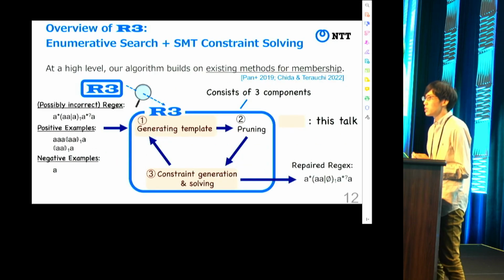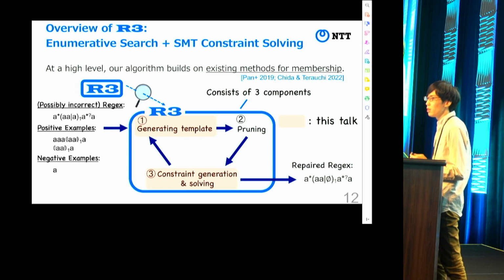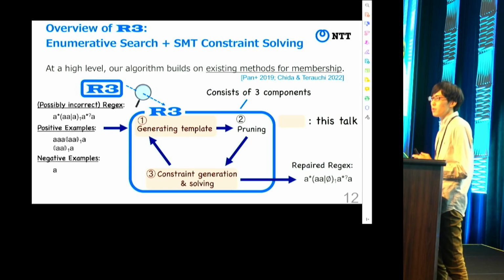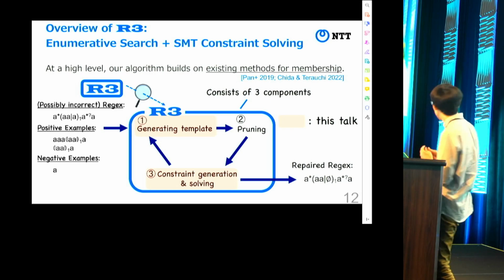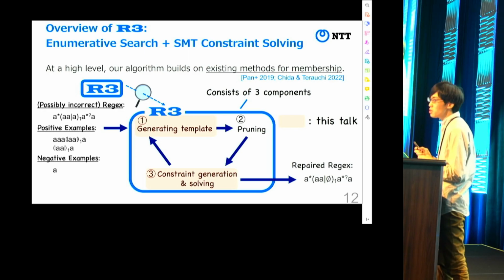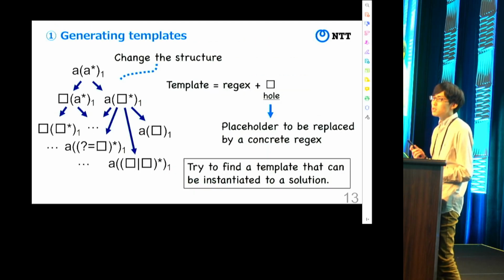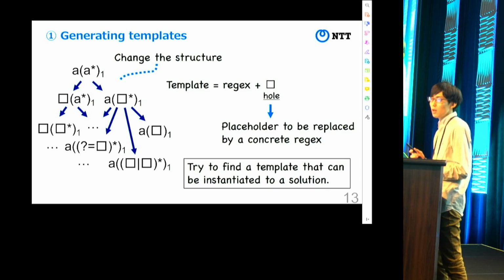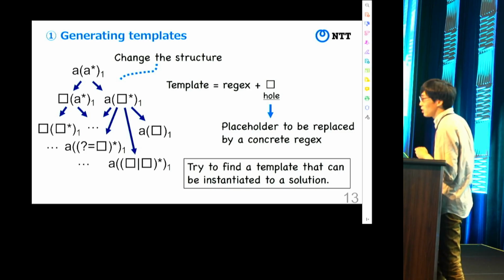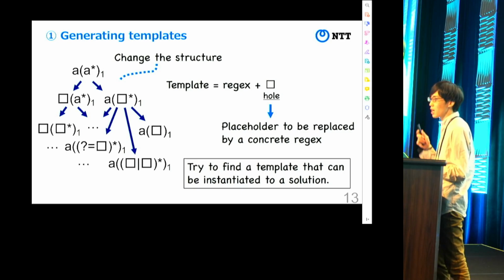Now I'd like to describe our repair algorithm briefly. At a high level, our algorithm builds on the existing method for membership testing. It consists of three components, but in this talk, I'd like to talk about the first and the last one. In the first step, we generate a template. A template is a regex with holes, and a hole is a placeholder to be replaced by a concrete regex at the final step. So we change the structure of the given regex with holes like this, and try to find a template that can be a solution.